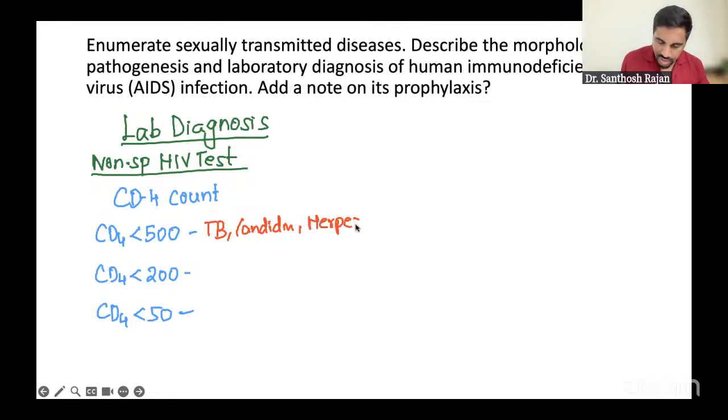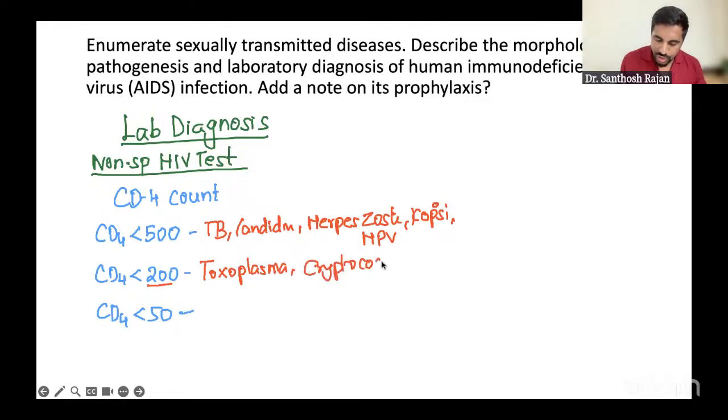Any herpes infection, simplex or chickenpox, whatever. Okay, herpes zoster, basically herpes zoster, Kaposi sarcoma, and then the other one is HPV. These are the common infections when CD4 is less than 50. And less than 200, I've repeated many times, it's your toxoplasma infection, or you get the cryptococcus infection, or pneumocystis. These are the characteristic infections when the CD4 is less than 200.